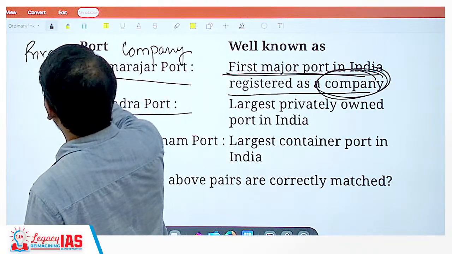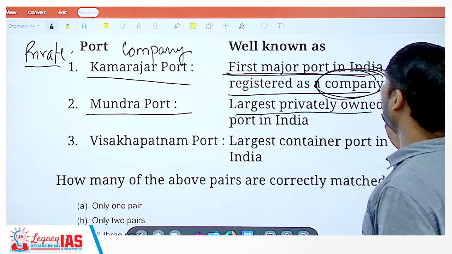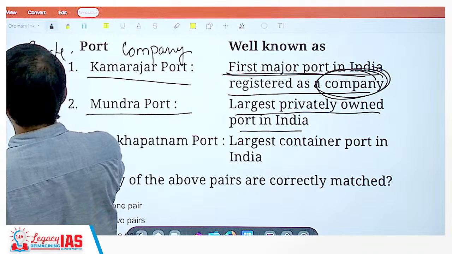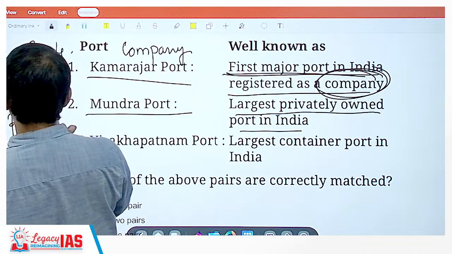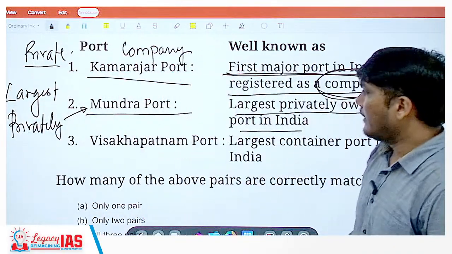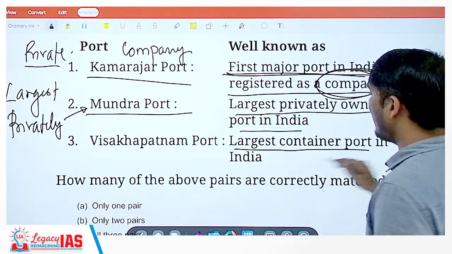It's registered as a company, even this is private. Okay, but Mundra port is the largest privately owned port in India. Okay, then third is Visakhapatnam port, largest container port in India.